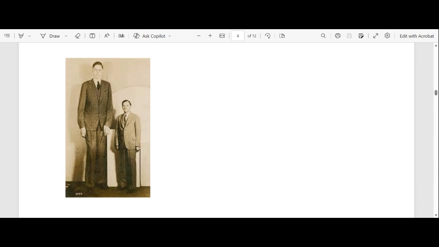So this is a person standing in front of a normal person. This is a person who has giantism or gigantism because they had an oversecretion of growth hormone during childhood, right? So this is a picture of a person who's a giant.